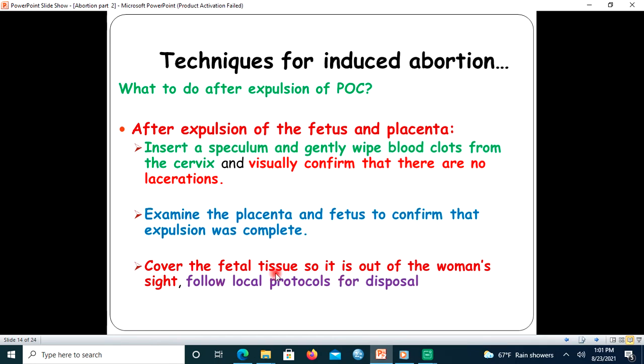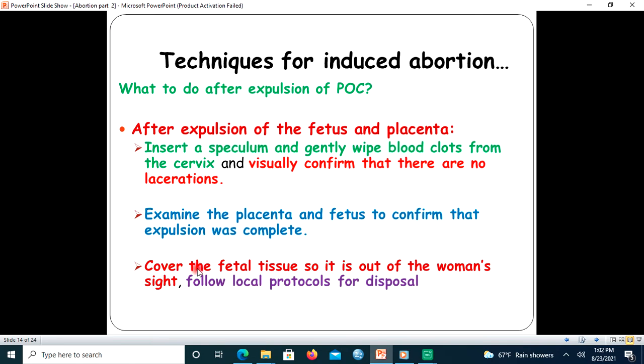The other thing, cover the fetal tissue so it is out of the woman's sight. Follow a local protocol for disposal. Here, you need to hide the expelled fetal parts from the sight of the woman, because whatever situation forces the woman to decide to abort her conception, what is being expelled is her fetus, it will be a child.